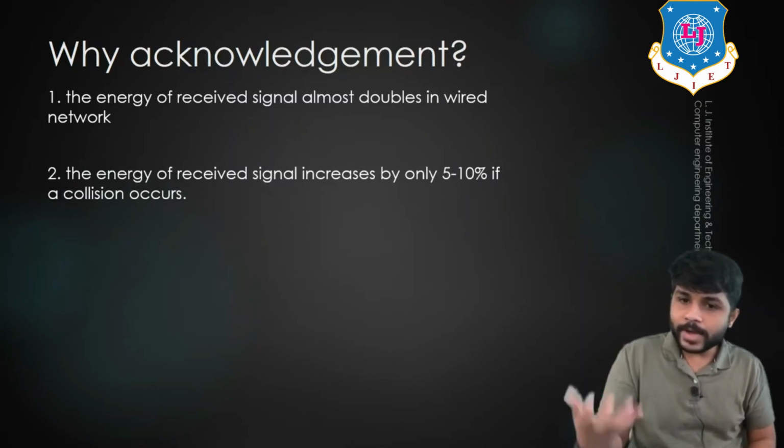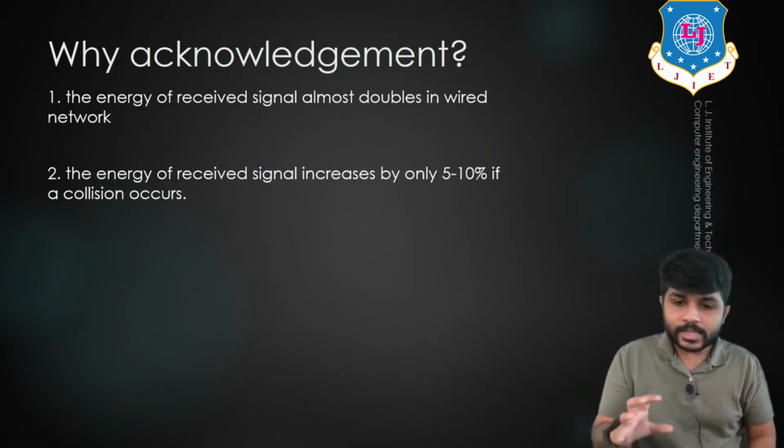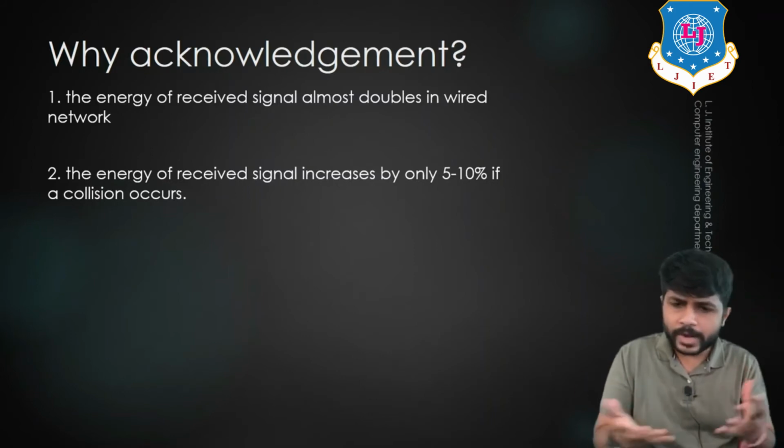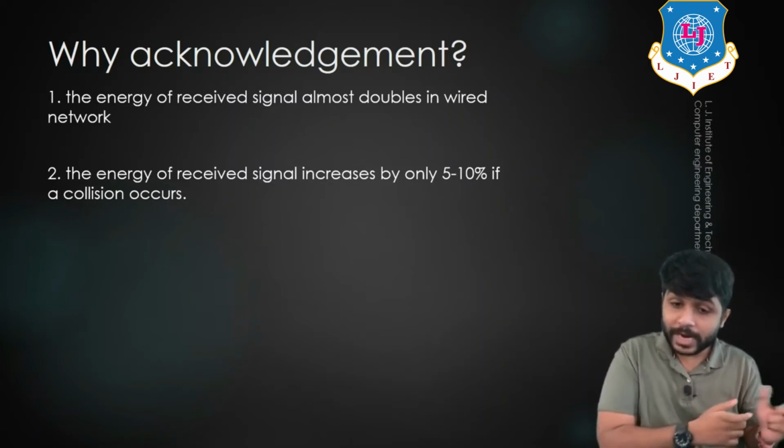Because in the wireless network, when the packet arrives at the receiver side, the energy is already reduced. And if two or more packets collide in the wireless channel, the change in the energy is only between 5 to 10%.